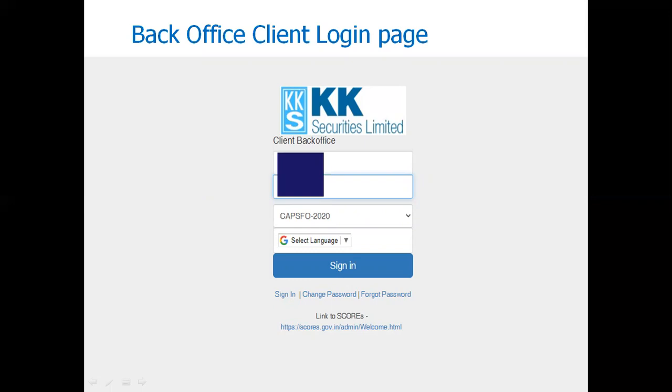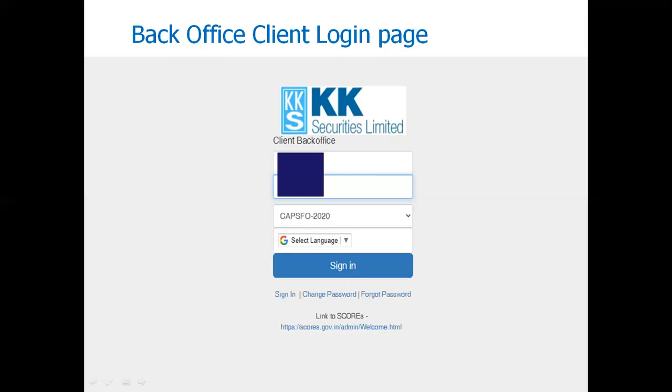Make sure that you do not confuse the application login ID and password with your back office login ID and password. Your login ID will remain same, which is your client code, and your password is different in case of application, that you will receive over SMS and email. And for back office, your password is your PAN.